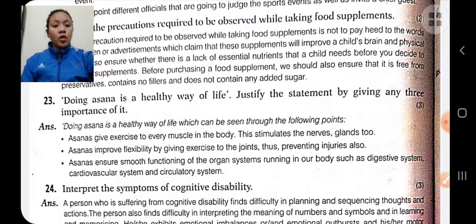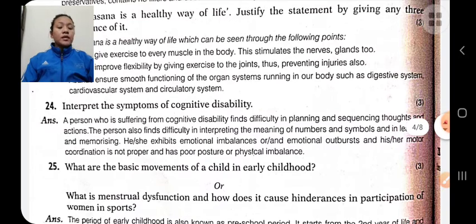Interpret the symptoms of cognitive disability. Disability is an impairment that affects a person's day-to-day activity. There are three types of disability: physical impairment, cognitive disability, and intellectual disability. Cognitive disability